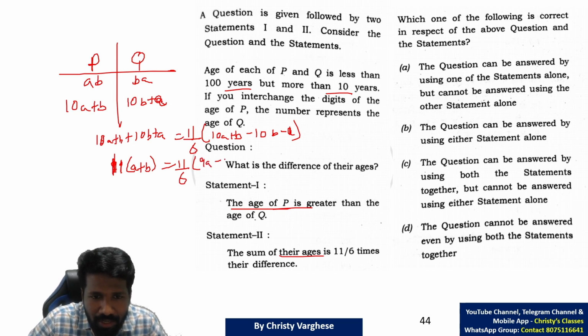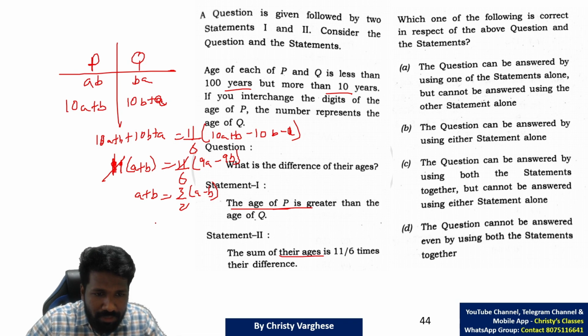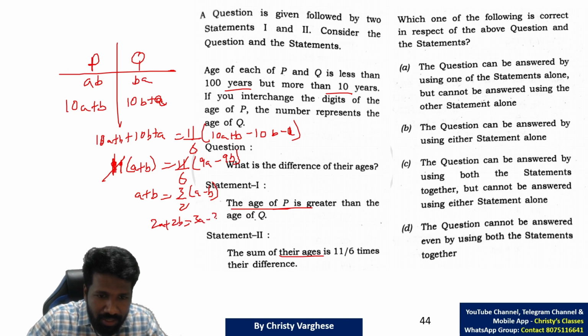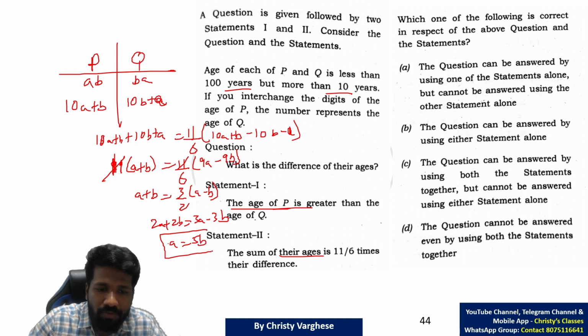Basic arithmetic only. So 9 will be common. Now this 11 and 11 cancels. This 9 and 6 will cancel. So A plus B is equal to, 9 and 6 cancel, 9 you can take common outside, so 3 by 2 times A minus B. Cross multiplying, you will get 2 times A plus B. That is 2A plus 2B is equal to 3 times A minus B. That is 3A minus 3B. Taking like terms together, A is equal to 5B you will get when you simplify.